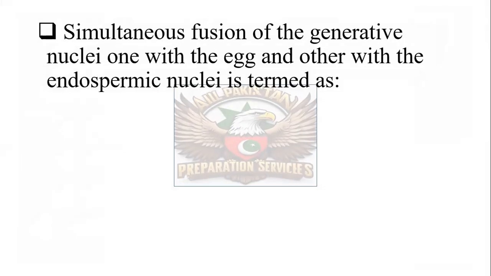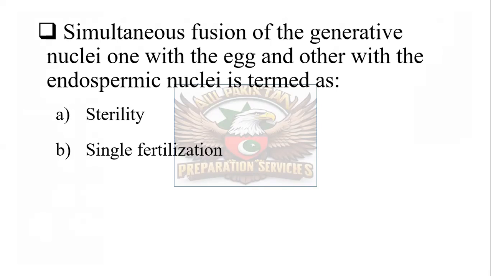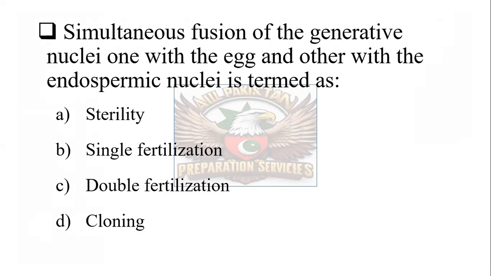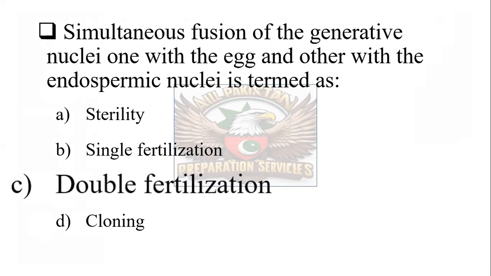Next question is this: simultaneous fusion of the generative nuclei, one with the egg and the other with the endospermic nuclei, is termed as: sterility, single fertilization, double fertilization, or cloning. The correct one is double fertilization. Double fertilization is a phenomenon occurring in plants in which one sperm nucleus meets with the egg and the other sperm nucleus meets with the endospermic nucleus, and that is why it is known as double fertilization.